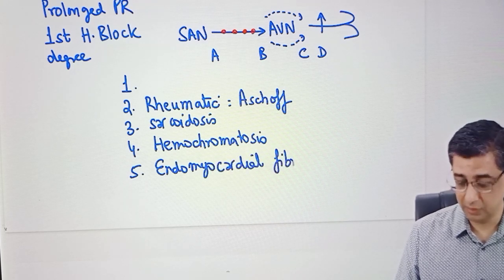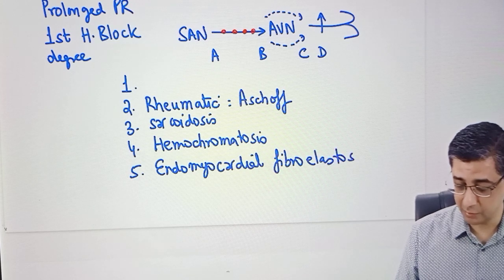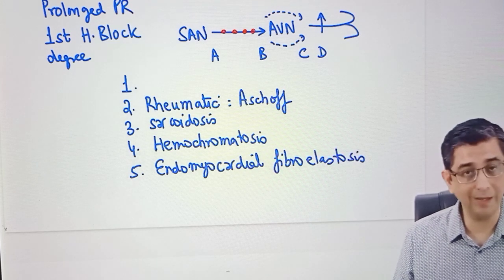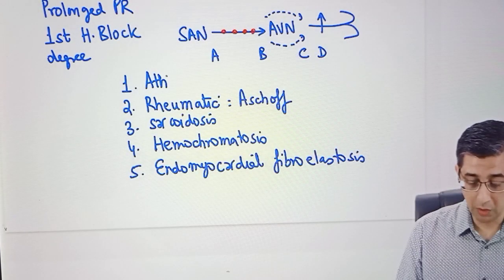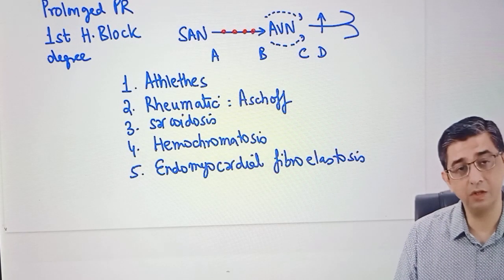When you just focus on the word, fibro is telling you that there is going to be fibrosis in the deeper layers of the heart. Mainly the conduction system is going to be hampered. As a result of it, the conduction speed can be affected. Now, if they ask you what is overall the number one cause of it, then as I highlighted, it would be answered as physiological. It will mainly be athletes.